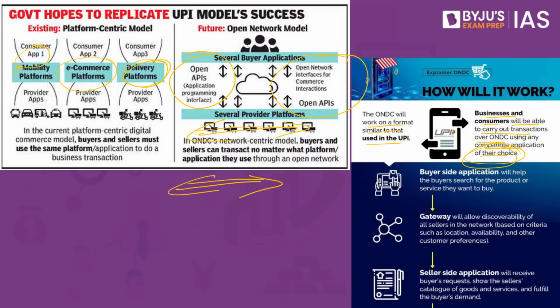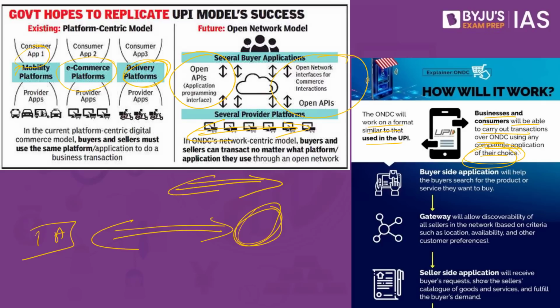choice. Let's say you have Amazon, which you have already downloaded. You don't have to download another application like Flipkart. So what will this interface do? This will act as an interface. So you have the buyer, so you already have the Amazon application, and you also have all the products that are served on this particular website. So the minute you give a search, let's say you want a United Colors of Benetton t-shirt, through this application, apart from whatever is reflecting in Amazon, which will be prioritized on top, you will also have other local merchants as well who will be throwing up their products onto this particular platform.